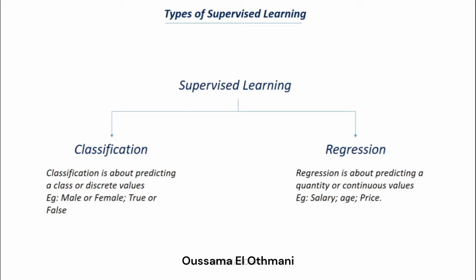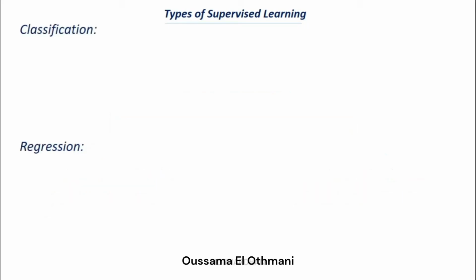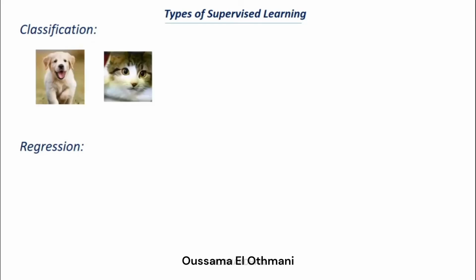Let's try to understand this with another example. First, classification. We want our machine learning model to see an image and recognize whether it is a dog or a cat. We give the labels and the data to our model, so it maps the labels with the images. Now it can tell whether it is a dog or a cat. This represents classification because we are just classifying the image into either dog or cat. There are no middle values and no decimal values here. It is just binary in this case.